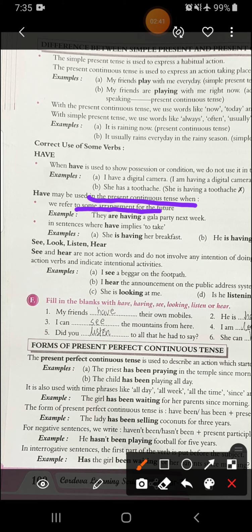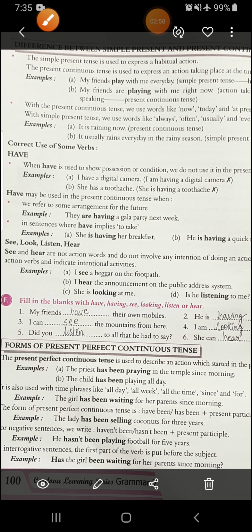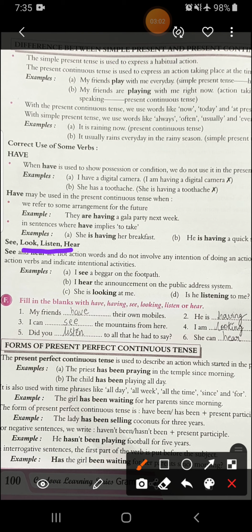Then see, have may be used in present continuous tense when we refer to some arrangement for the future, like they are having a gala party next week. So there's some arrangement that we have made for the future, then we use it in present continuous form. In sentences where have implies to take, like she is having her breakfast, he is having a quick shower, it means they are taking. Alright.